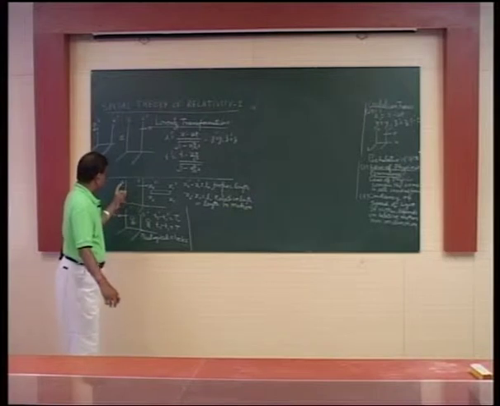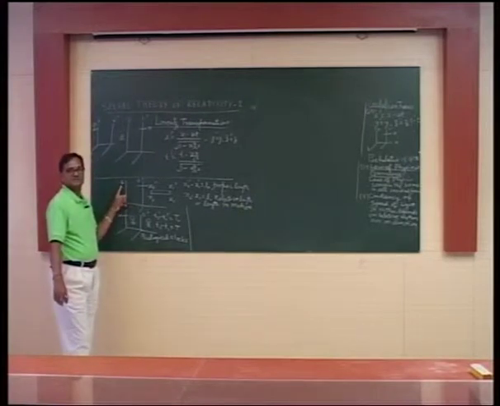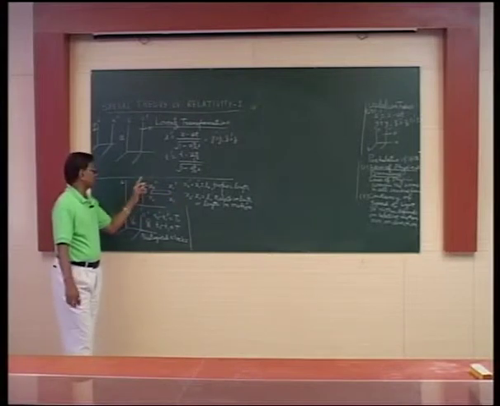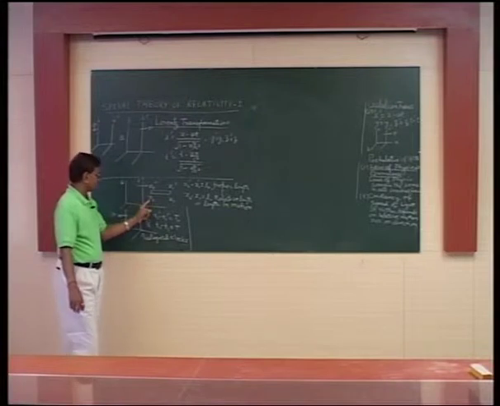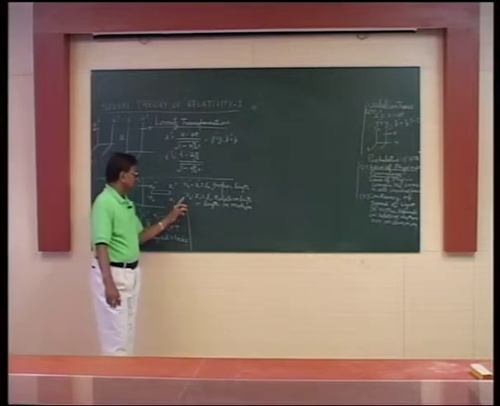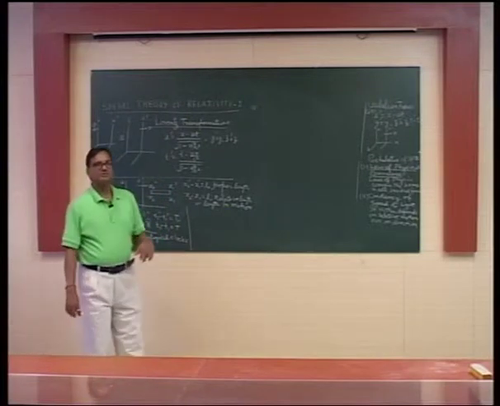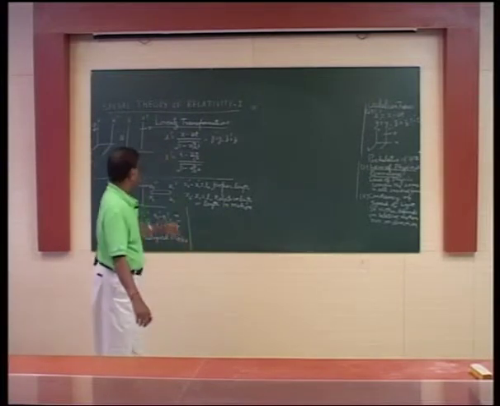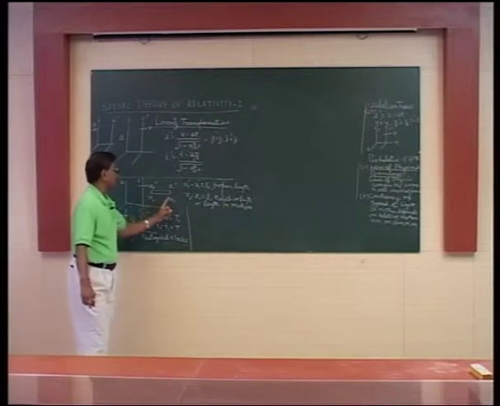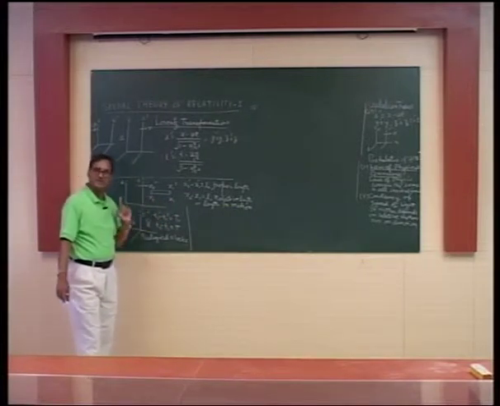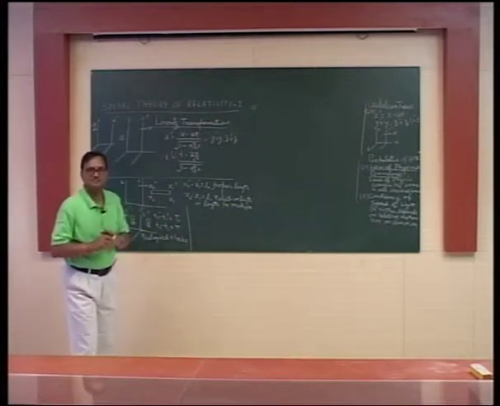The length observed by S is the length of a moving rod, because S dash is moving with respect to S with velocity v, and therefore x2 minus x1 is the relative length. To have a precise result, both x2 and x1 are measured simultaneously through a laser beam.